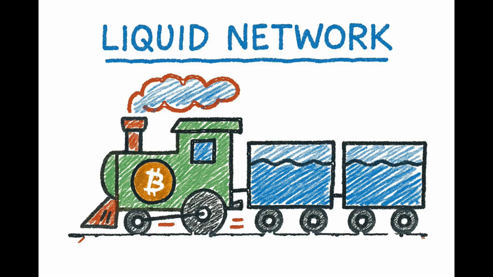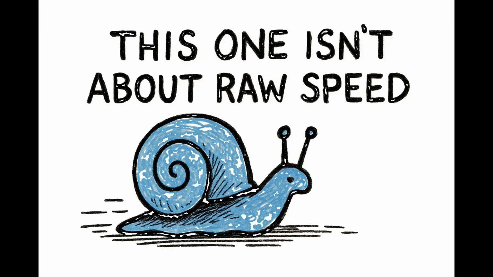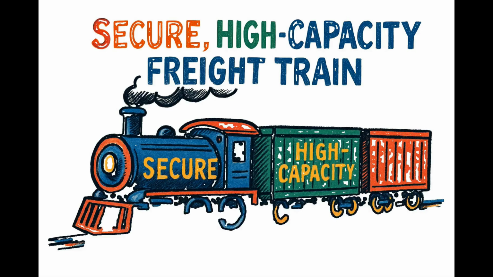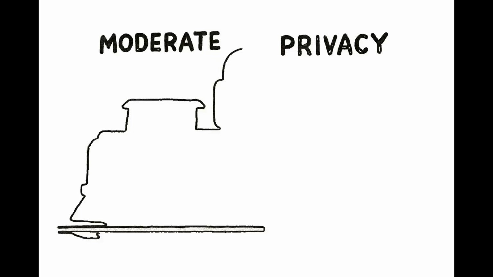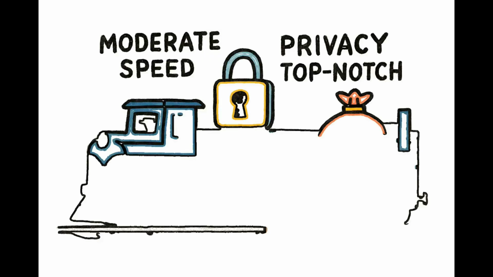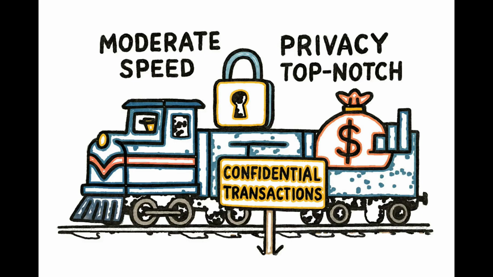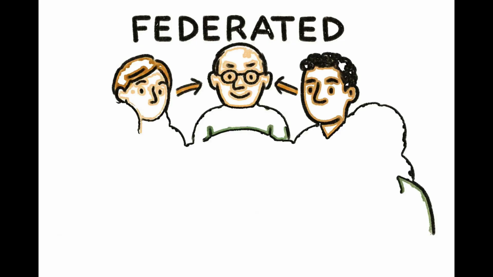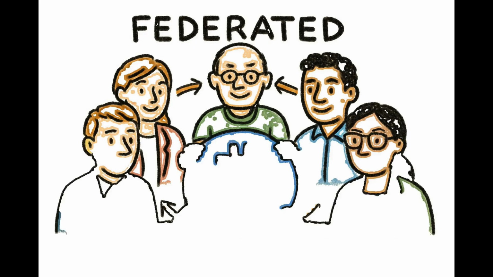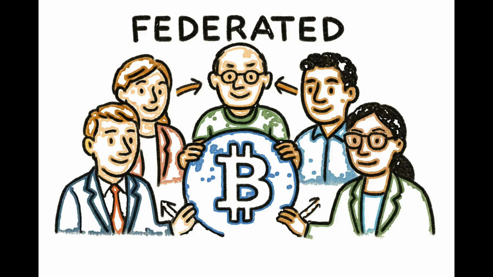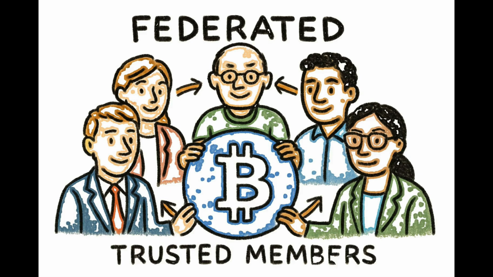Next, we have the Liquid network. This one isn't about raw speed. It's more like a secure, high-capacity freight train. Its speed is moderate, but its privacy is top-notch, thanks to something called confidential transactions, which hide the amounts and even the types of assets being sent. It is federated, meaning it's run by a group of trusted members, which makes it perfect for exchanges and financial institutions looking to issue assets like stablecoins on top of Bitcoin's security.